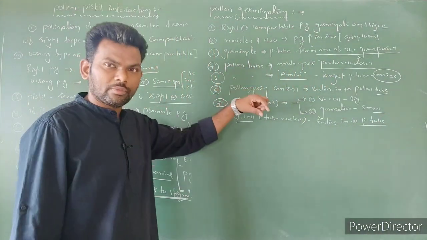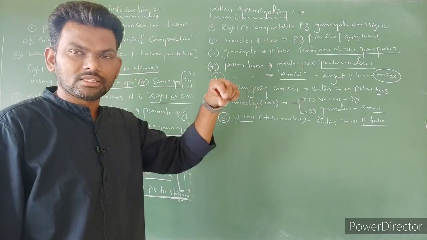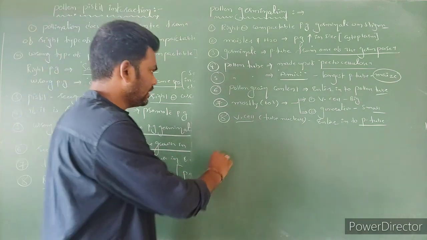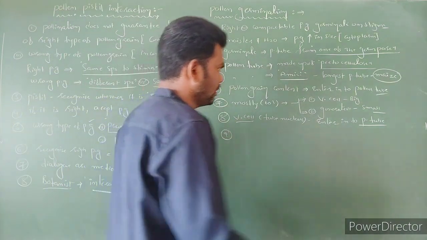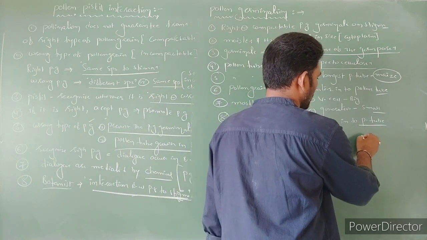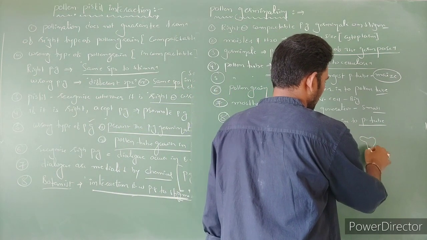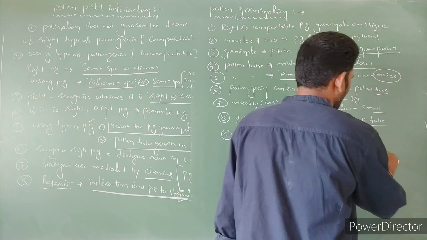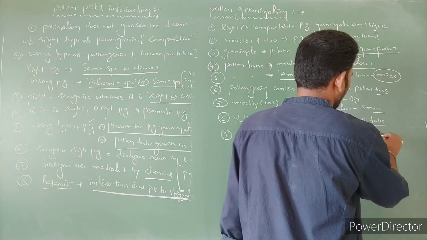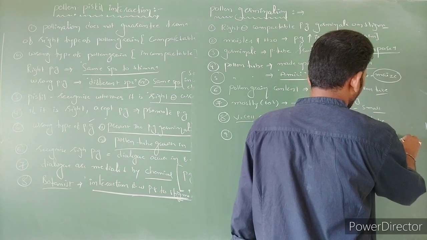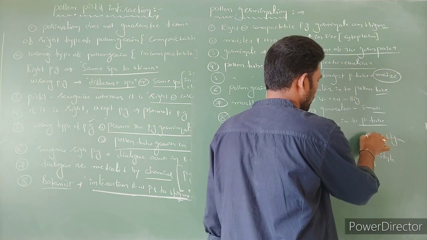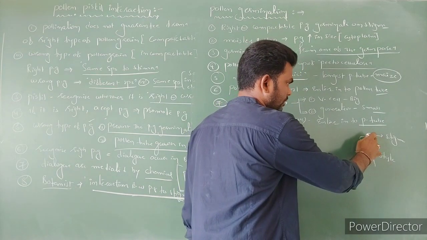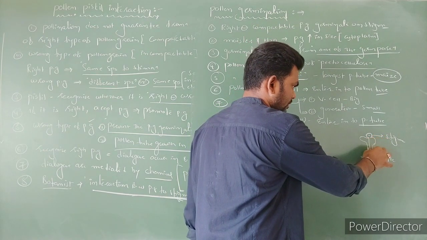Now the pollen tube growth is going to occur. The growth occurs in the style, right? Here, this is actually the style, and here this one is the stigma, and here pollen grains are dropped, right? Now this pollen grain is going to germinate, and the pollen tube is going to form like this.